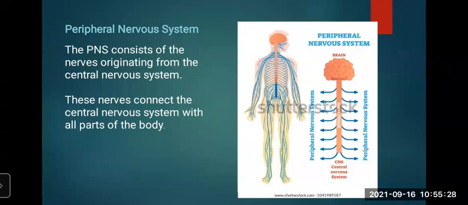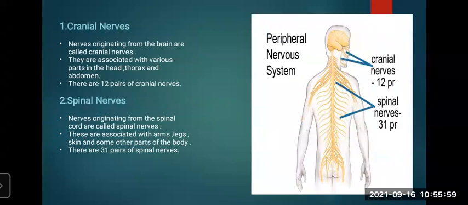The central nervous system includes the brain and spinal cord, and through these the nerves come out and reach each and every part of the body. Understood? So the peripheral nervous system consists of the nerves originating from the central nervous system. These nerves connect the central nervous system with all parts of the body, and they are of two types.